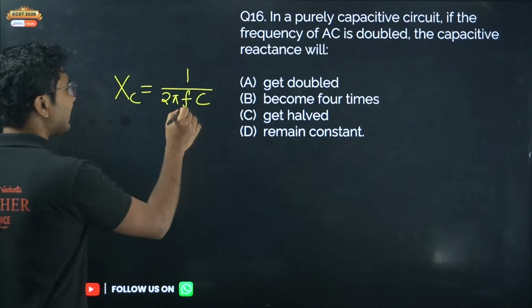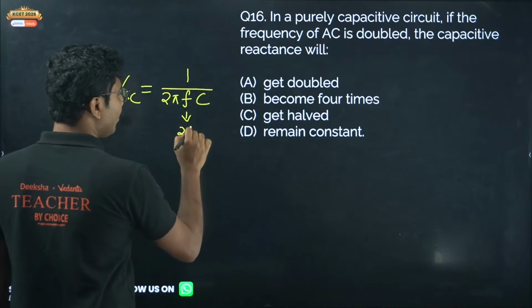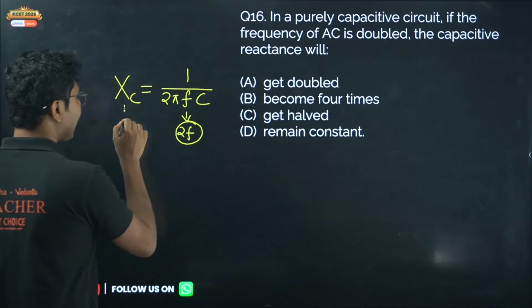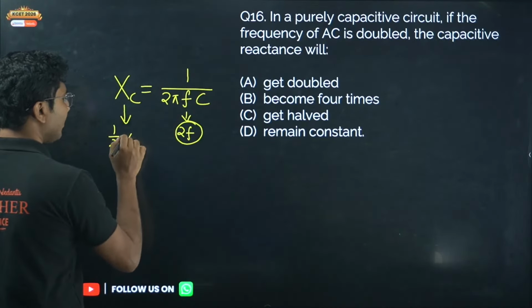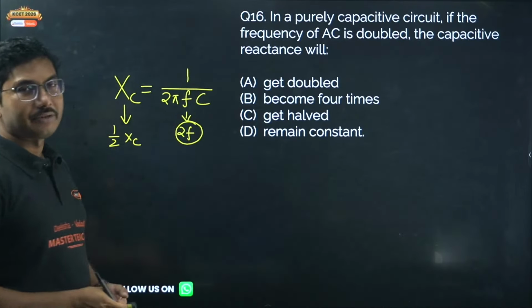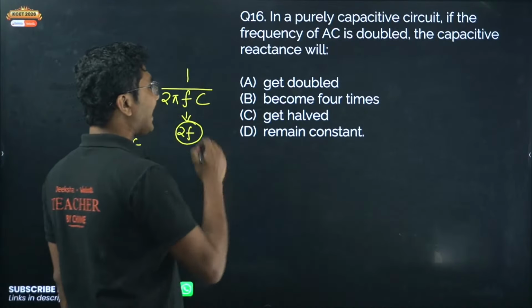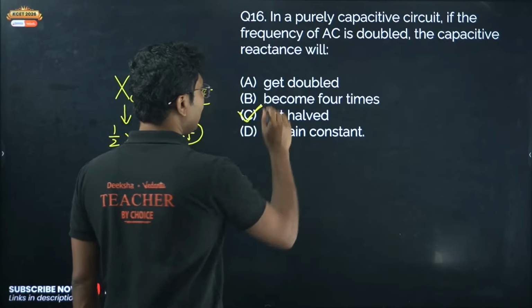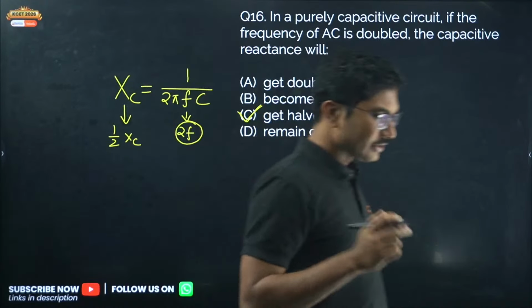So if you increase the frequency to 2 times, then the capacitive reactance will be halved. So get halved is the correct answer. Option C is the correct answer.